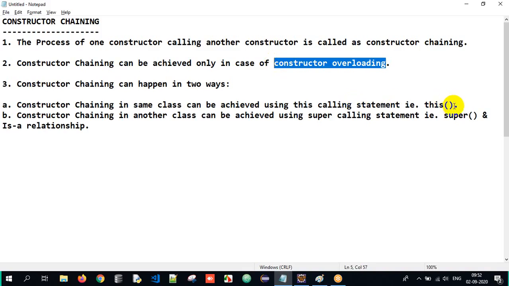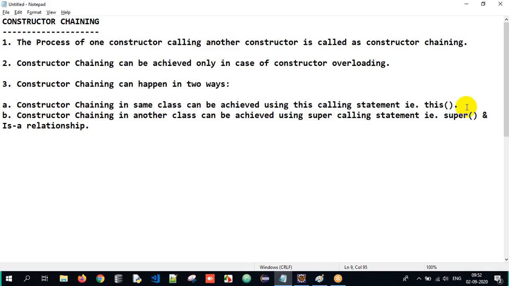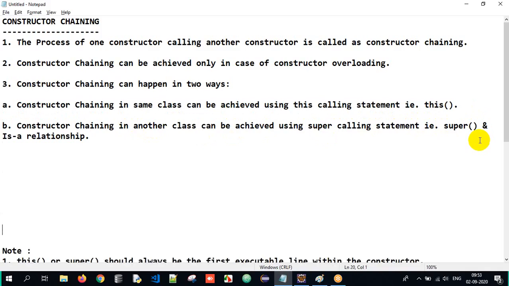But constructor chaining can be achieved in two ways. What is the first way? Constructor chaining can happen in the same class with the help of the calling statement this of. And the second point, constructor chaining can be achieved in another class with the help of the super calling statement, that is super of, in an is-a relationship. That I will talk about later. But as of now, these are the few things which we are supposed to understand here.